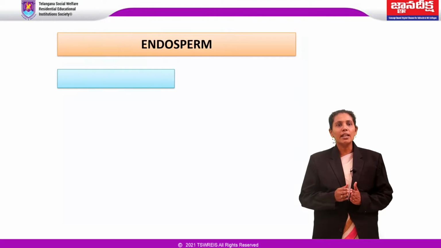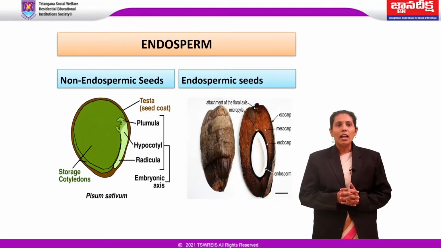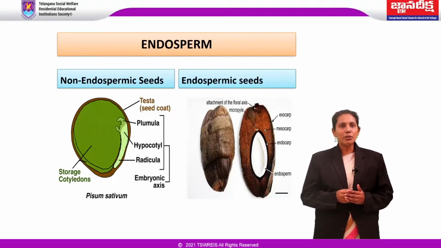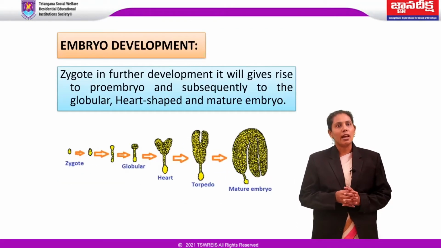These seeds we can see in most of the Fabaceae members like soybean, peanut, chickpea, etc. And endosperm may be present in the mature seeds, called endospermic or albuminous seeds. Example, castor, coconut, etc.